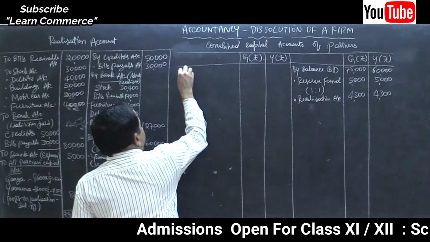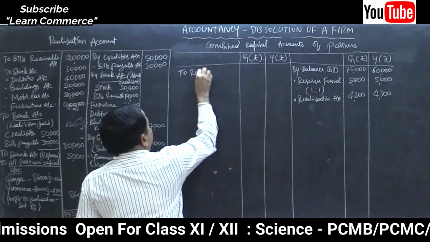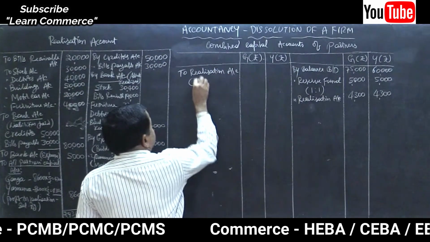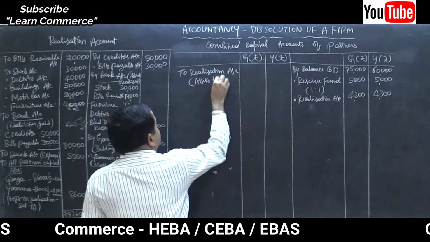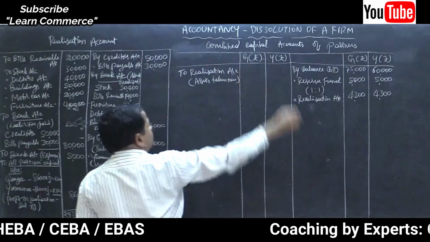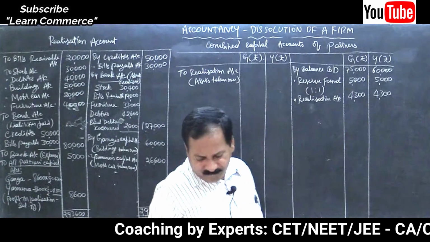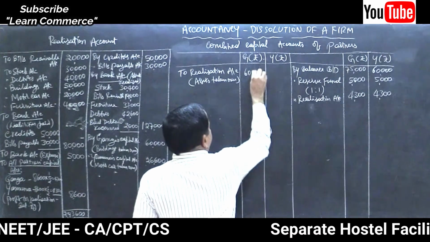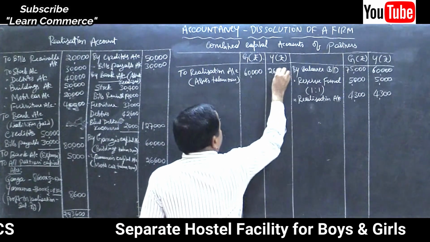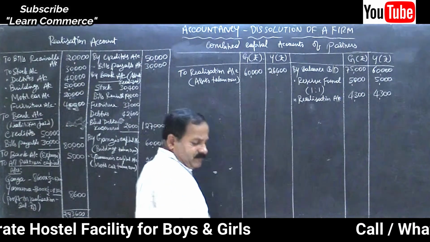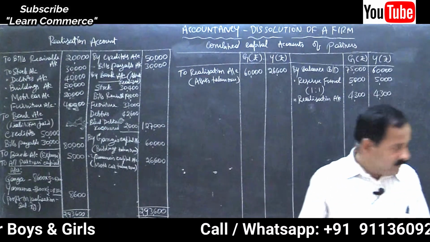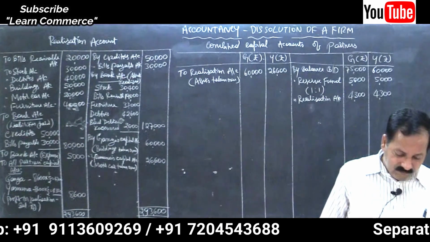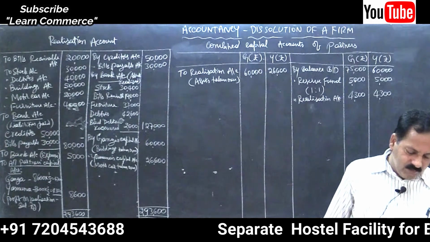To realization account, assets taken over, how much? 60,000 and 26,600, right? Yes, that's all. Anything else? That's all.